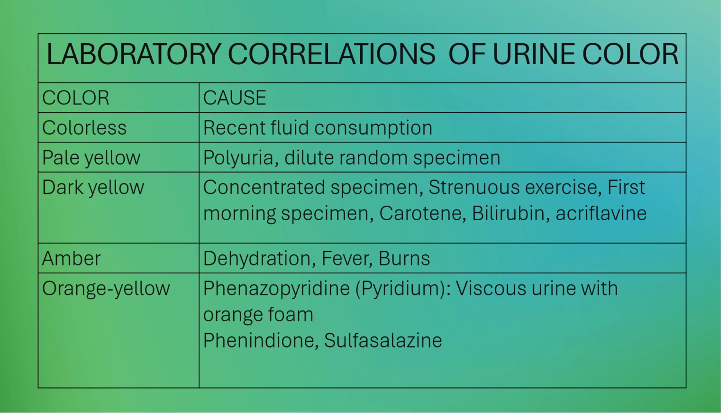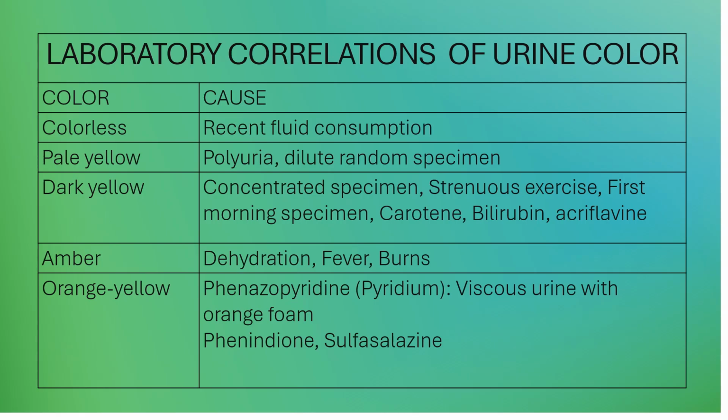What else? Ingested substances that will cause orange-yellow color. You have phenindione. It is an anticoagulant that produces an orange color of the urine in an alkaline environment and colorless in acidic urine.